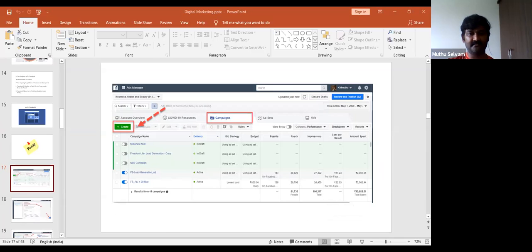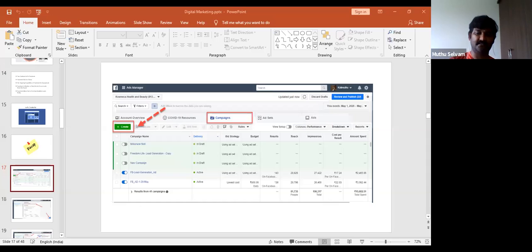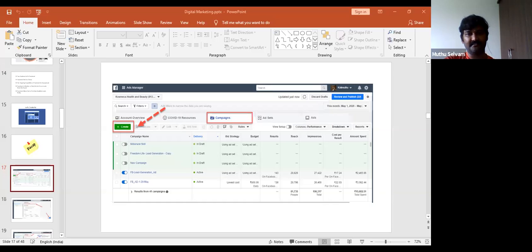Go to Ads Manager, facebook.com/adsmanager. If you enter the shortcut, you will go directly. Yeah, Ads Manager. In the Ads Manager, you can select any of the buttons, whatever you want.